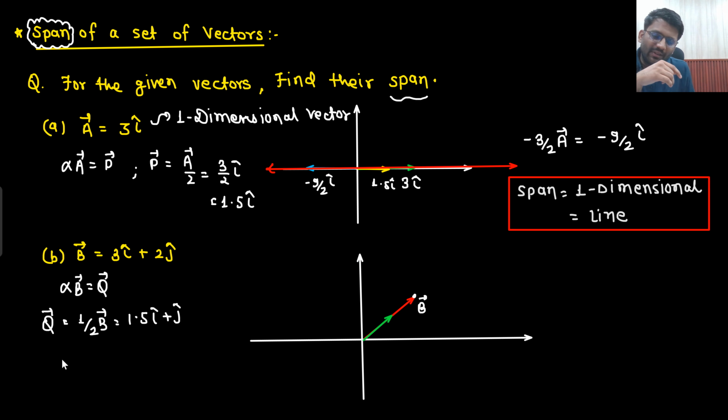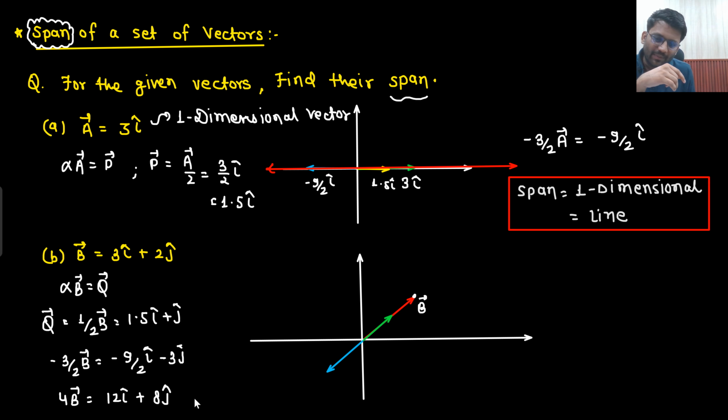Right? What if I multiply B vector with minus 3 by 2? So that would be minus 9 by 2 i cap, minus 3 j cap. So minus 9 by 2, minus 3, that will be somewhere here. Or anything you take, multiply with 4. So that will be 12 i cap plus 8 j cap. Multiply with 4. So this is what you will be getting.